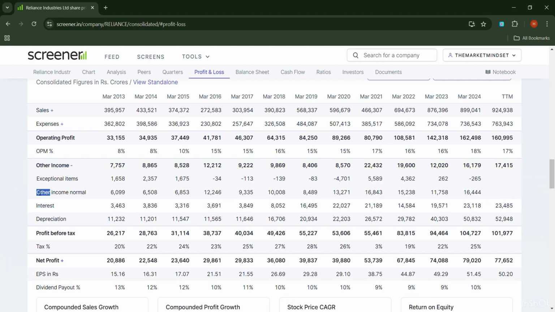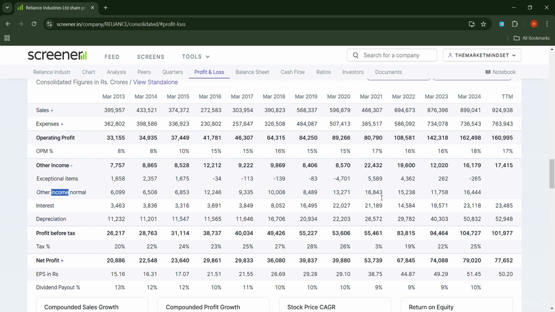Okay, so when you click on other income, you get two options, that is exceptional items and other income normal. Exceptional items basically are the items, or you can say the income that Reliance earns from selling their plant and machinery or building, or you can say fixed assets. So here in 2024, you can see it is minus 265 crore rupees. So it says that when Reliance sold any of its fixed assets, they incurred a loss on sale. And also, when you analyze any company, make sure that the other income from exceptional items is always low as compared to other income normal.